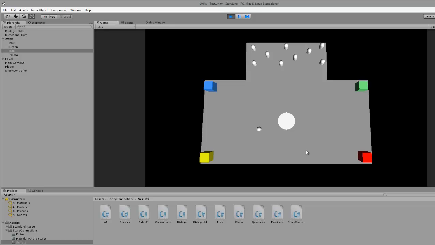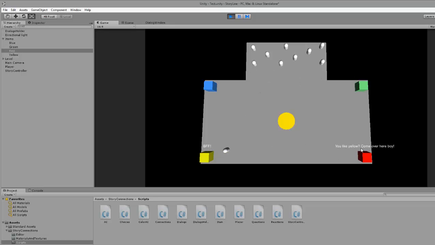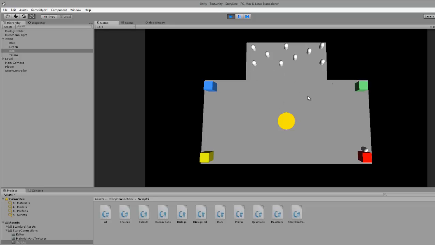Let's run it here. If I go to the crazy red one, it will be, yeah, I'm angry too. Okay. But that would actually respond if I said that I love yellow. Then, oh yeah. So why does it want me to go over here? Yeah, it makes the color orange. Orange is fire, whatever. Whoops.